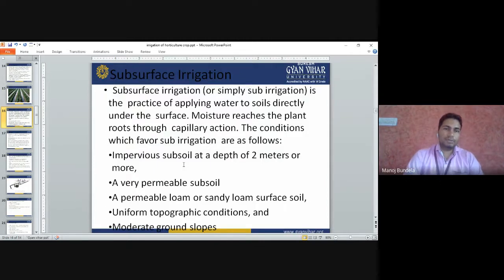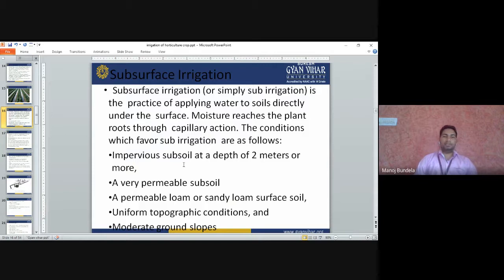Next is the subsurface irrigation method. Subsurface irrigation, or simply sub-irrigation, is a practice of applying water to the soil directly under the surface, so the moisture reaches the plant roots. In this, the moisture will directly reach the plant. We apply the water near the plant, and it reaches the plant through capillary action.